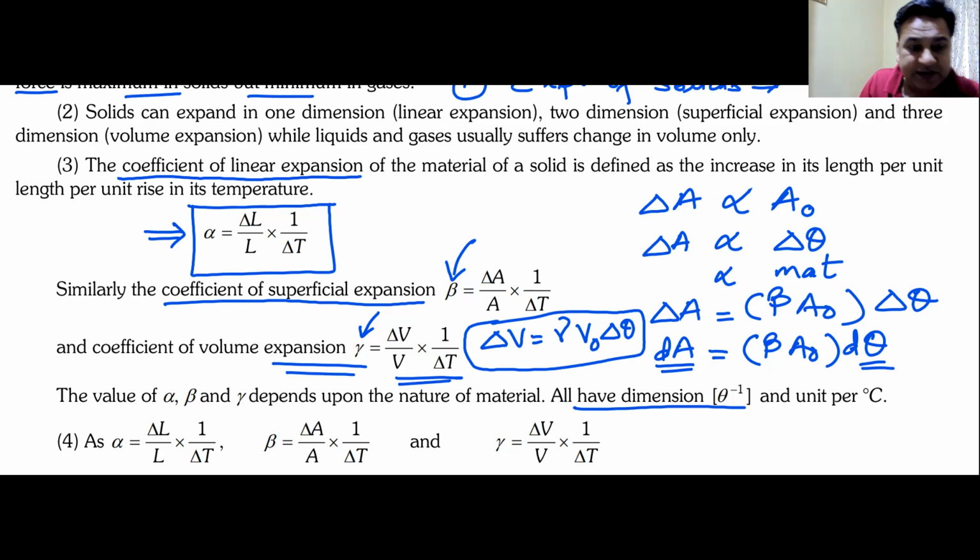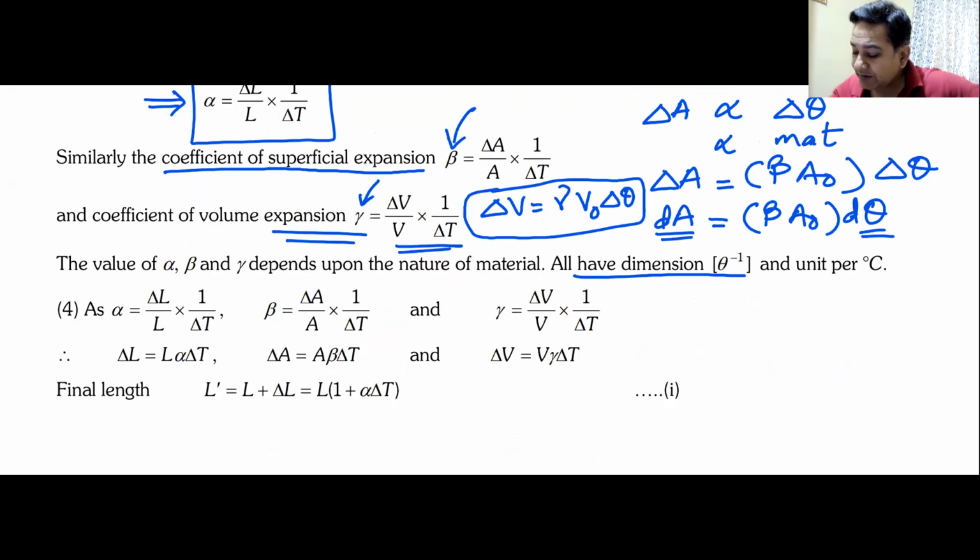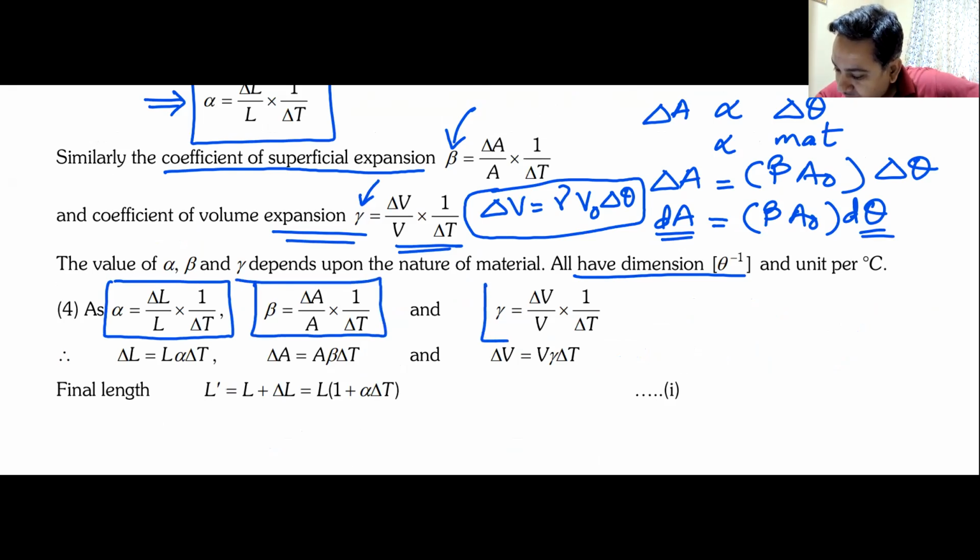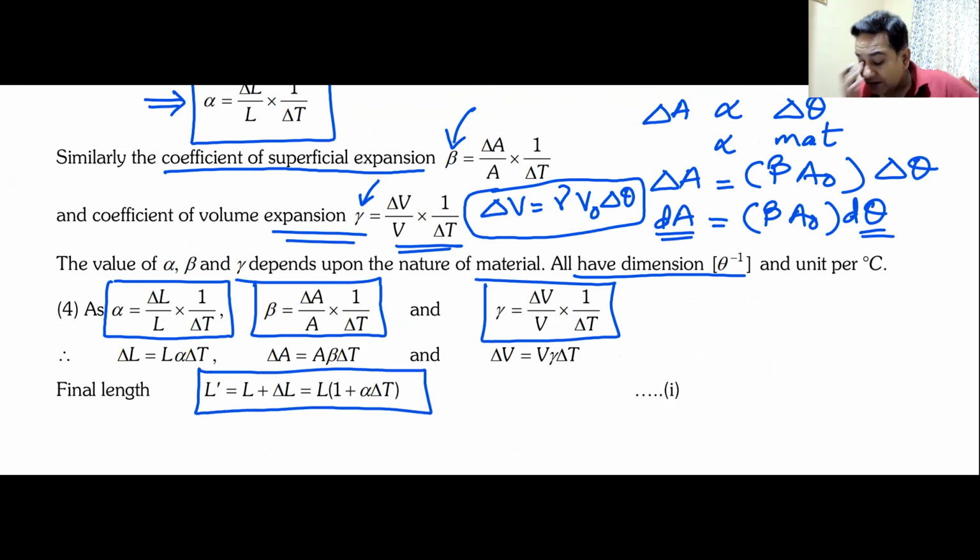Everyone has the same dimension and they are related to each other. You can find the relation. Alpha is this one, beta is this one, and gamma is this one. Final length L dash, or I call it L, will be equal to L naught into 1 plus alpha delta theta. We all understand this? Yes, sir. Have you noted this down?